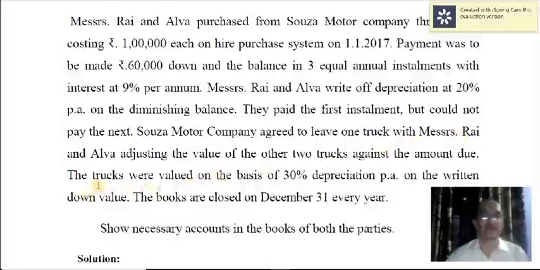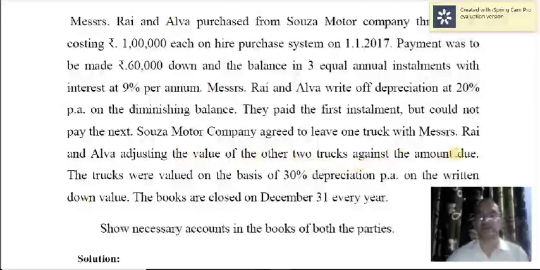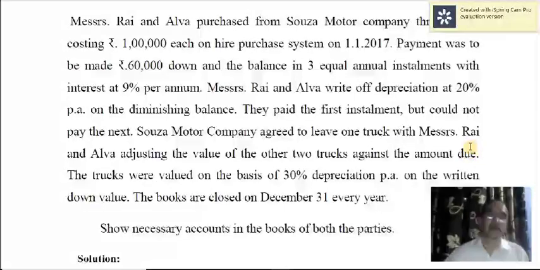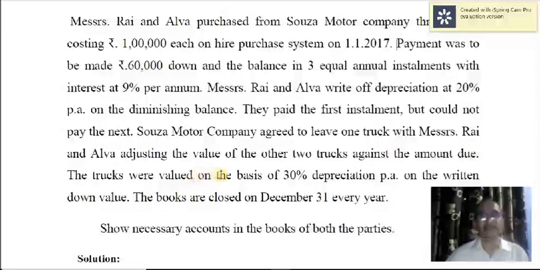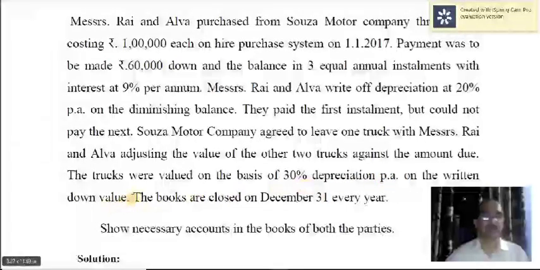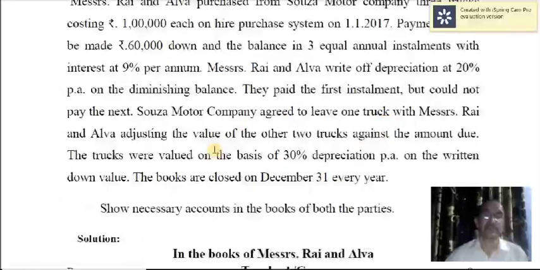Rai and Alva, adjusting the value of the other 2 trucks against the amount due. The trucks were valued on the basis of 30% depreciation per annum on the written down value. See, the normal rate of depreciation is 20%, whereas while valuing the assets taken over, they charge depreciation at the rate of 30% and then arrive at the value at the time of repossession of these trucks.